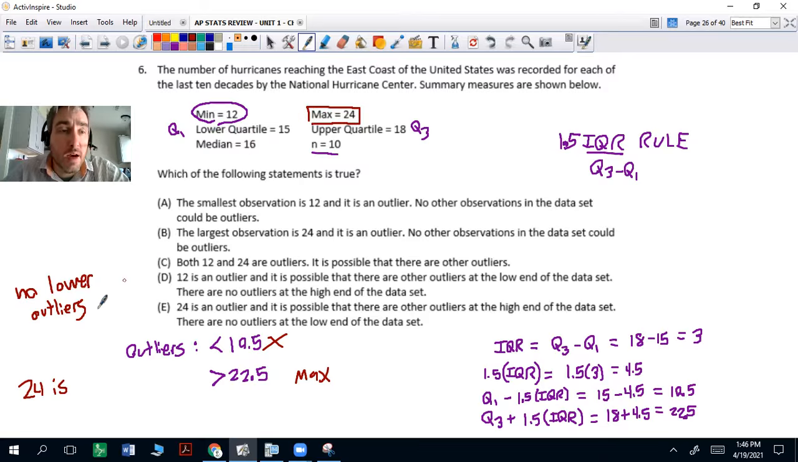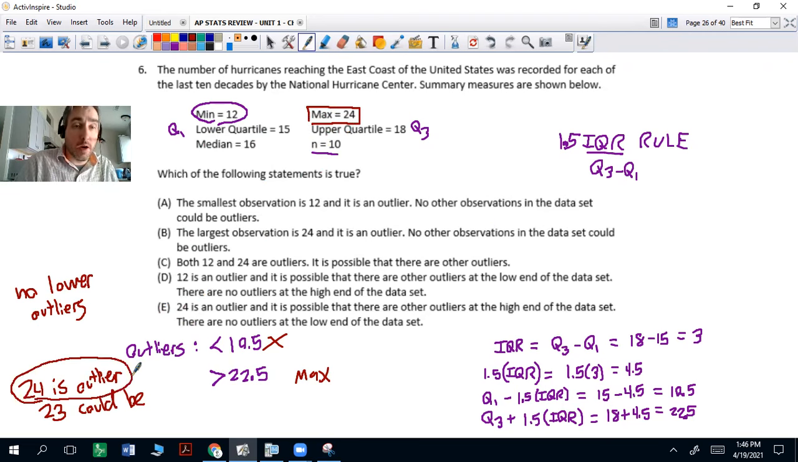I mean, we have 24 as an outlier here, but does that mean that there isn't a number like 23 or 23 and a half? No, there could be other outliers. 23 could be an outlier, but we don't have all the data points, right? So there could be a 22 and a 23, 23 and a half or whatever, but we know 24 is an outlier, and there could be others.